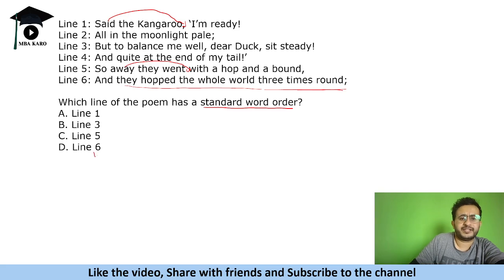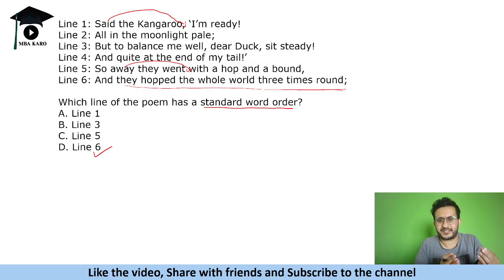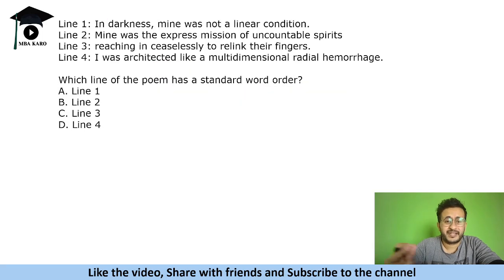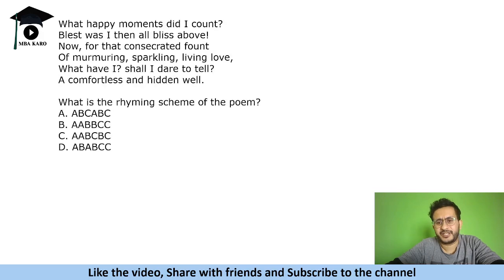ठीक है, सो जनरली इन पोएम्स व्हाट वी डू इज in order to make rhymings, okay, we change the order of words. So in standard word order you have to see that everything is in proper structure, that's it. The next, okay, so this we've already discussed. The next category that you can expect in the examination is rhyming scheme.